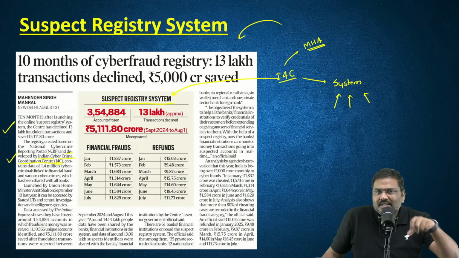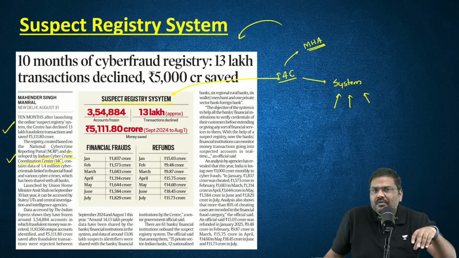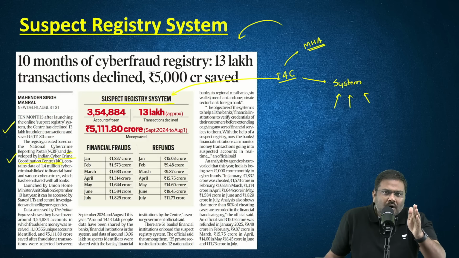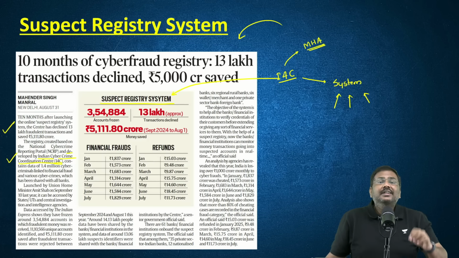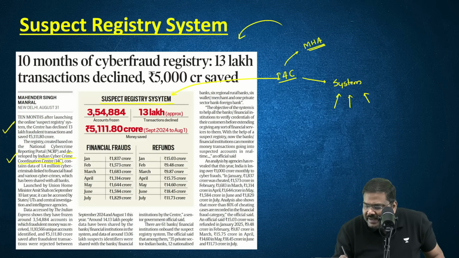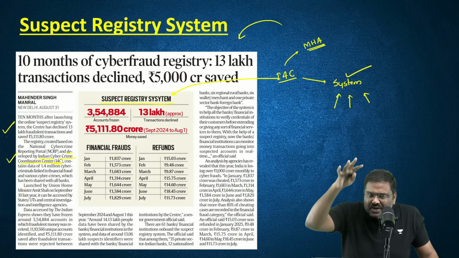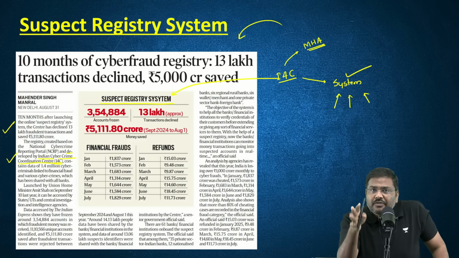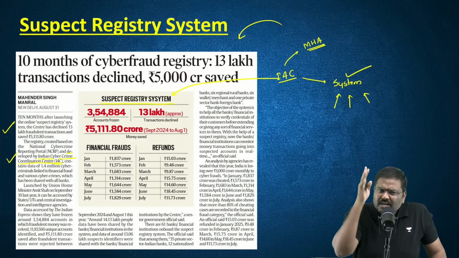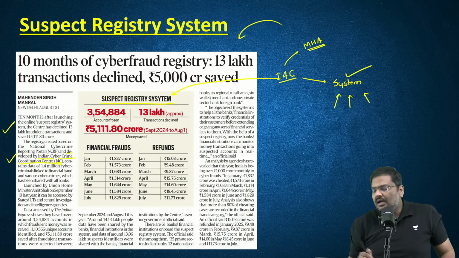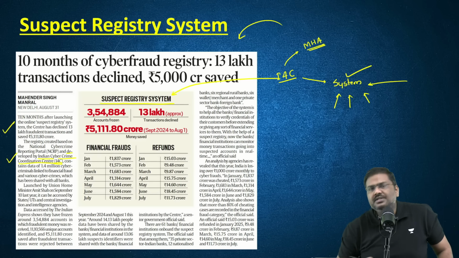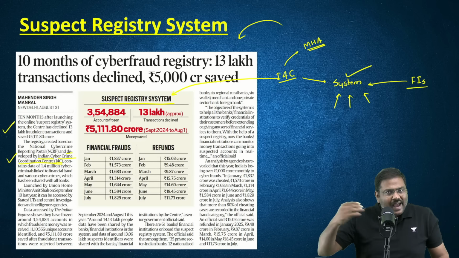It contains the names and the details of certain individuals who are generally involved in doing these kind of fraud activities, digital scam related individuals, etc. Now, a detailed system has been developed, registry has been developed. Multiple financial institutions, around 60 plus financial institutions in India, especially the banking sector, have been given access to this.